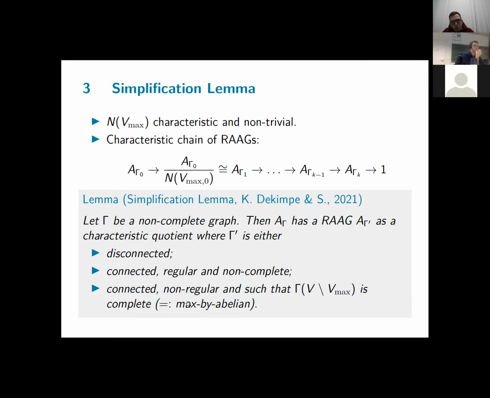Now, as for the terminology, max-bi-abelian, in full, I've coined it maximal degree by free abelian, and this is inspired by the usual terminology convention in group theory. A group is, for instance, nilpotent by finite if you have a normal subgroup that is nilpotent, such that the quotient group is a finite group. And here the same, we have a normal subgroup generated by vertices of maximal degree, such that the quotient group is abelian, hence the name max-bi-abelian for short.